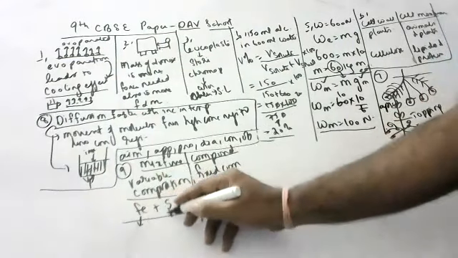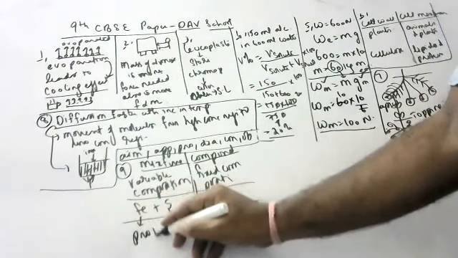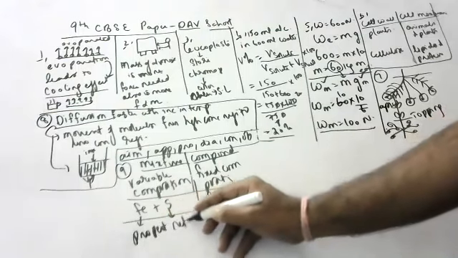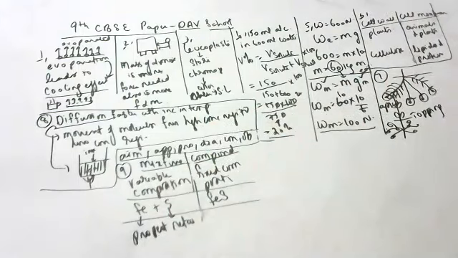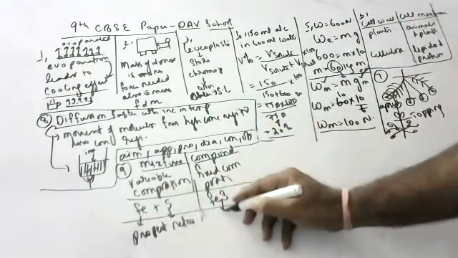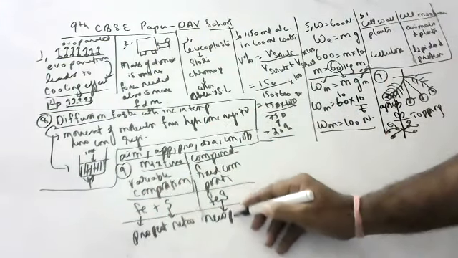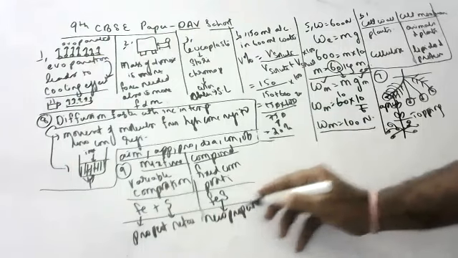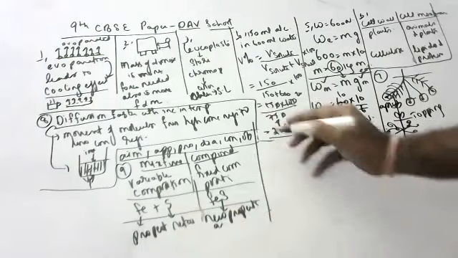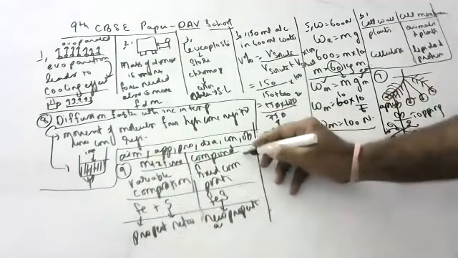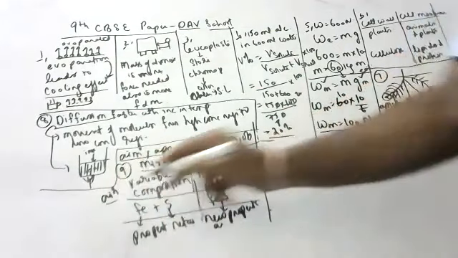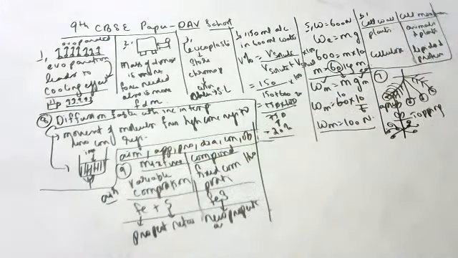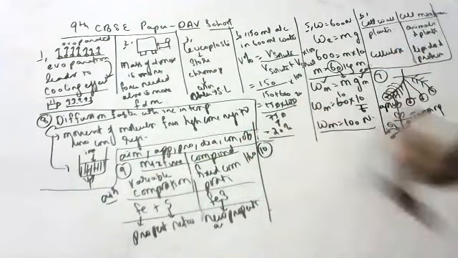Here, properties are retained. Iron will have iron properties, sulfur will have sulfur properties. Whereas in a compound, new properties are formed. One more example: water is a compound, air is a mixture. Like that, so many examples we can give, because air consists of so many gases without reacting with each other. You should be in a position to substantiate, children.